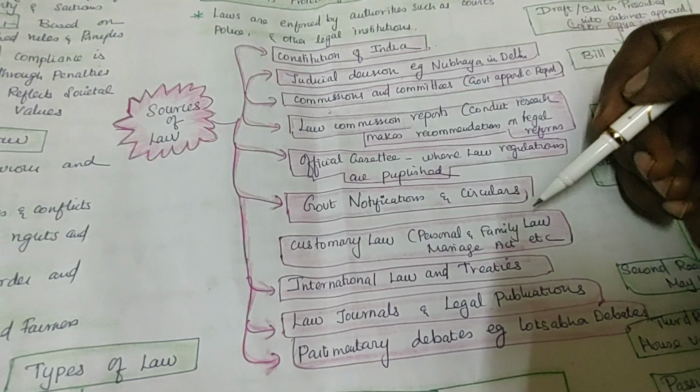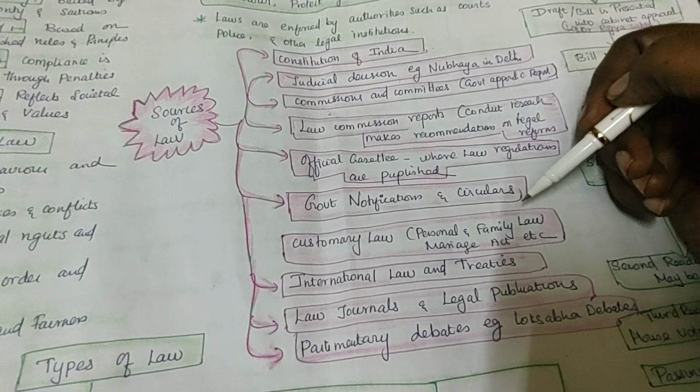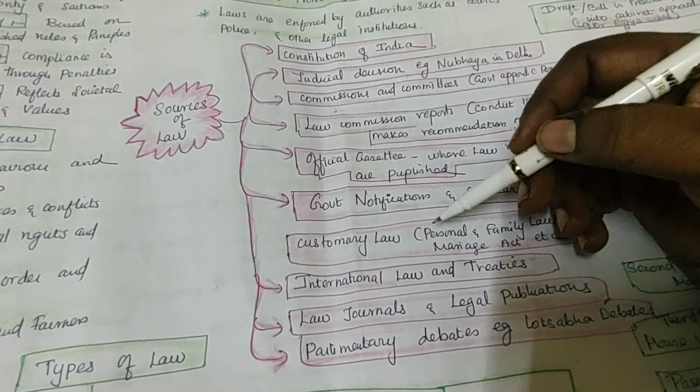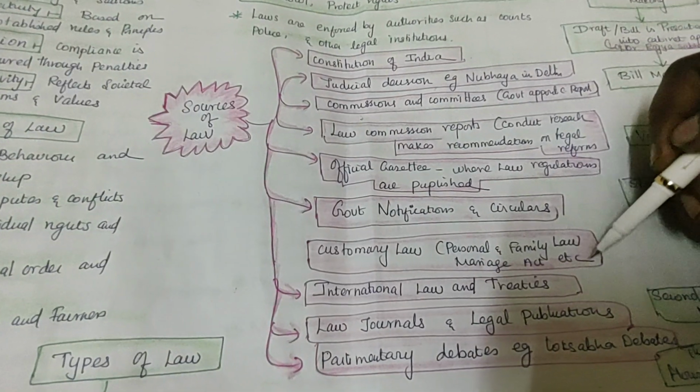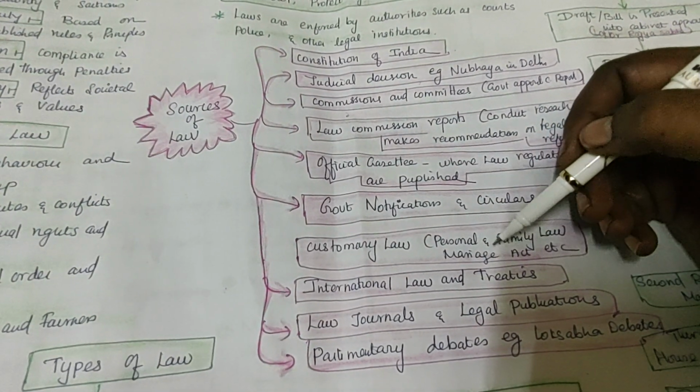And then government notification. Sometimes the government puts out a circular. Understand? And then customary law, like the personal law, family law, marriage act, etc. Sometimes customary laws will come.